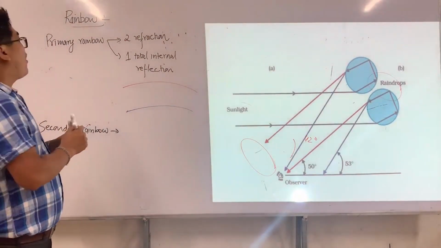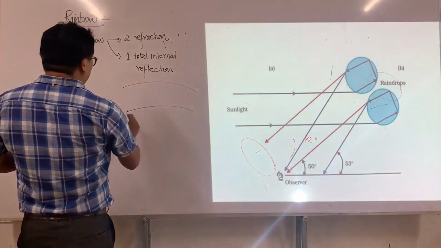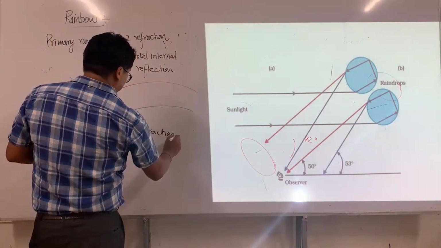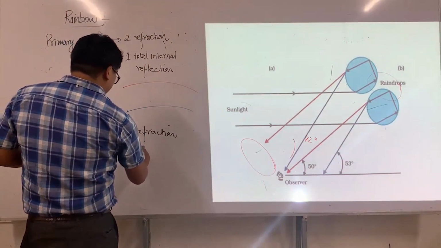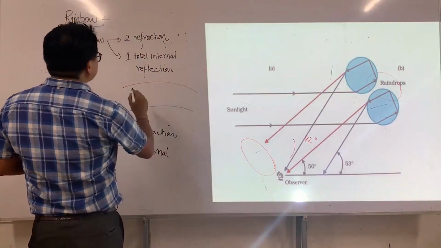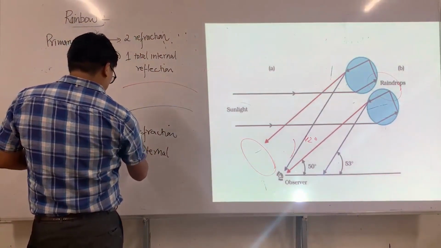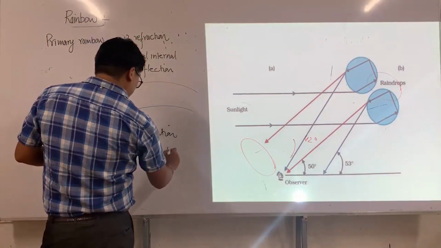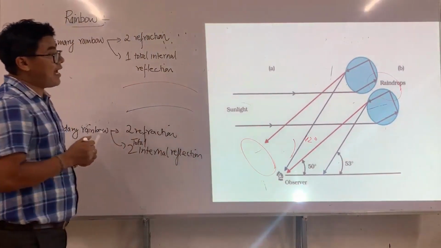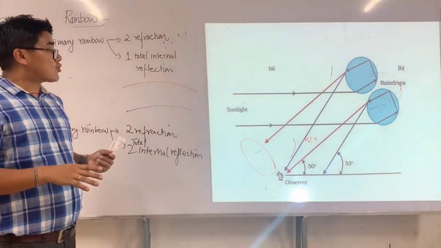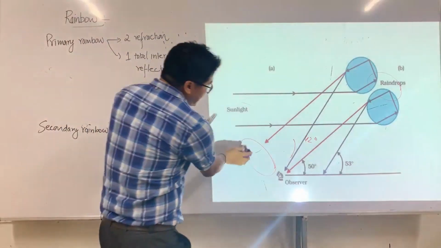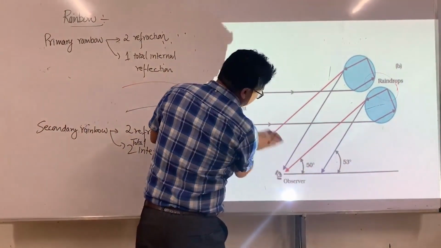Secondary rainbow consists of, again, two refractions and two total internal reflections. This is what we have. So again, look here. It is a little different from a primary rainbow.